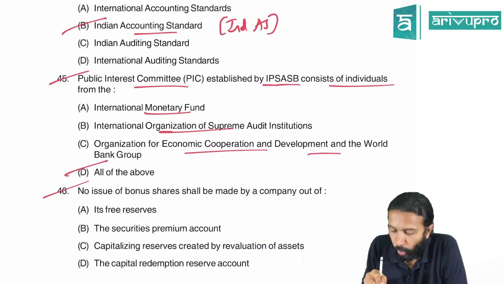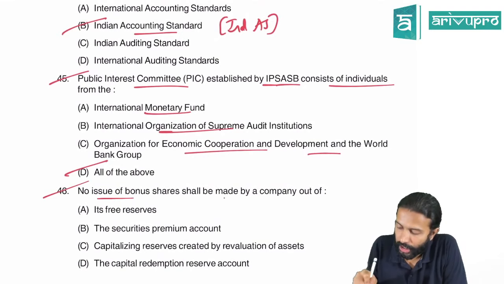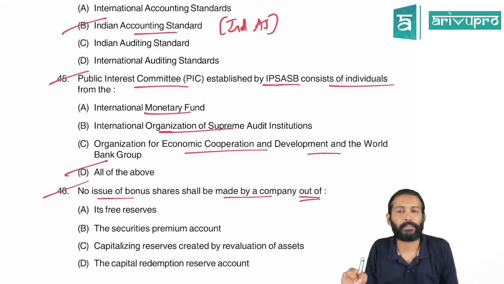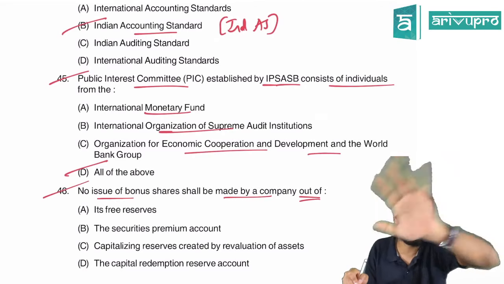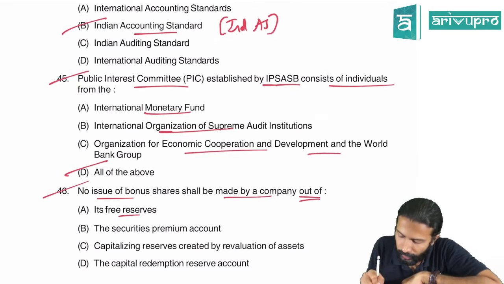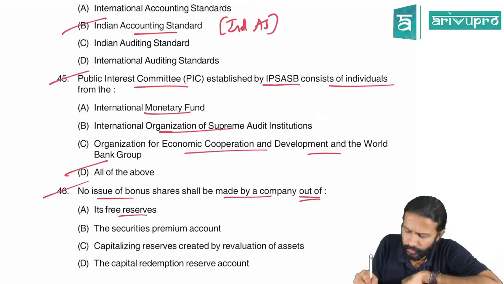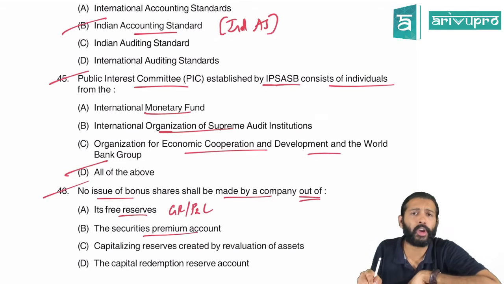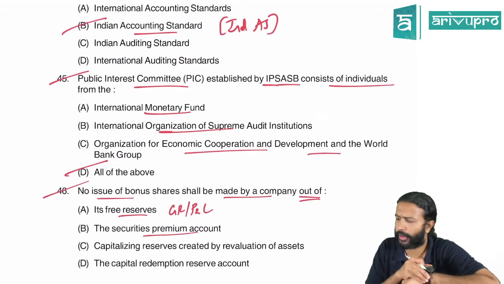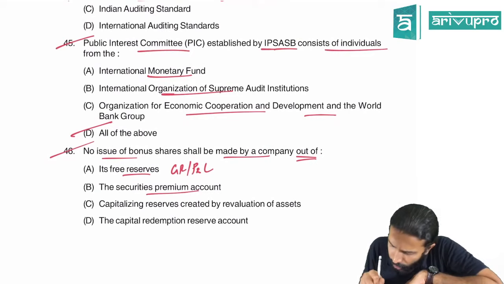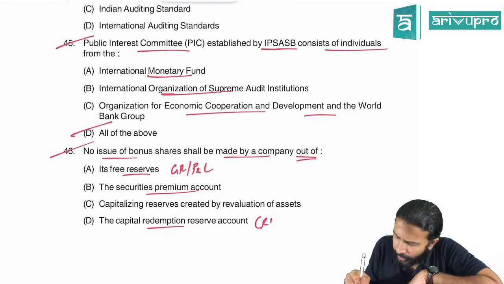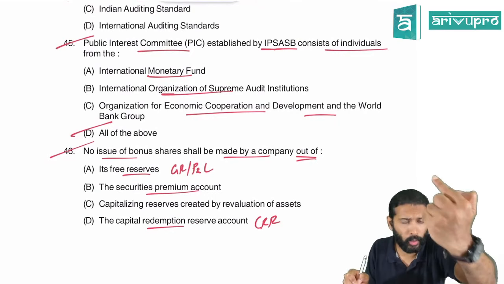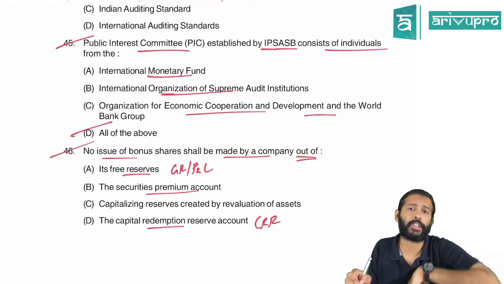Done. No issue of bonus shares shall be made by the company out of what? They're saying from what you cannot give bonus shares. Can you give bonus shares out of free reserves like general reserve, P&L, etc.? Yes, you can give. Can you give bonus shares from securities premium? Yes, section 52 allows it. Can you give bonus out of CRR, capital redemption reserve? Yes, CRR has only one purpose, that is to give away bonus shares.